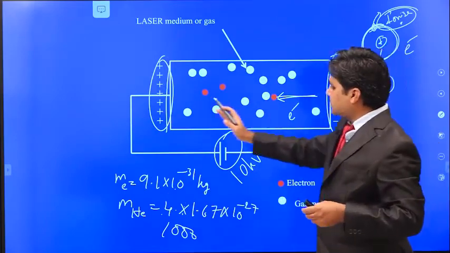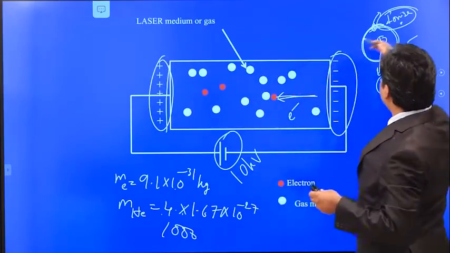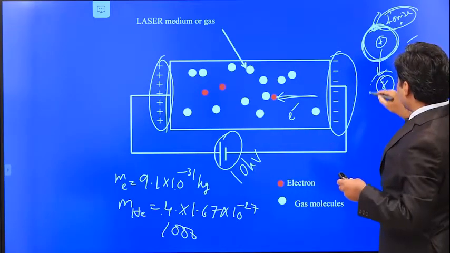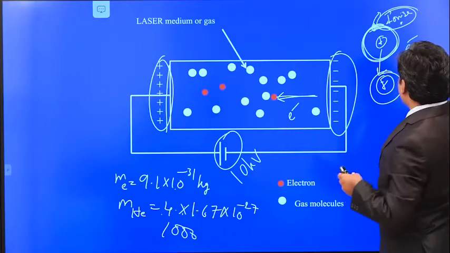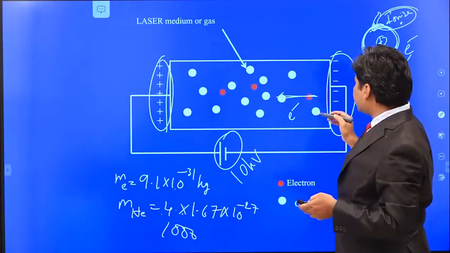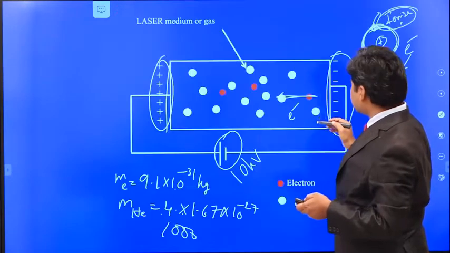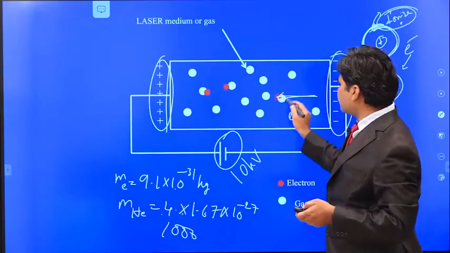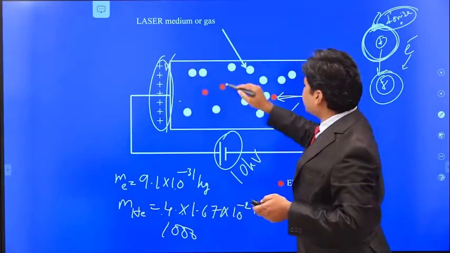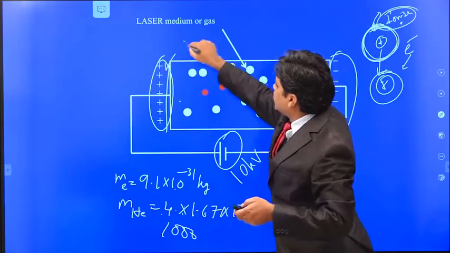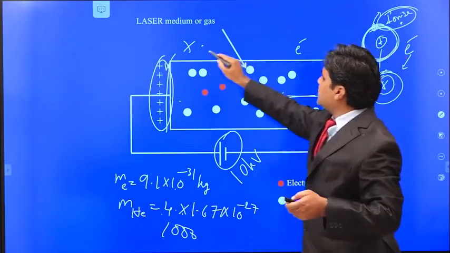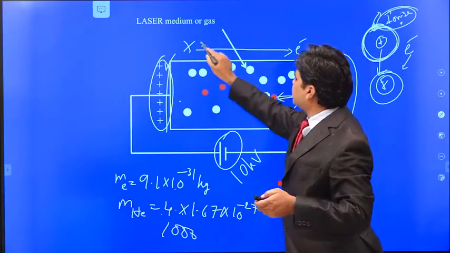When the large electricity is applied, some of the atoms get ionized, that means they are separated into positive charge ions and electrons. When the electrons are separated, they will move fast towards the positive electrode, because opposite charges attract.